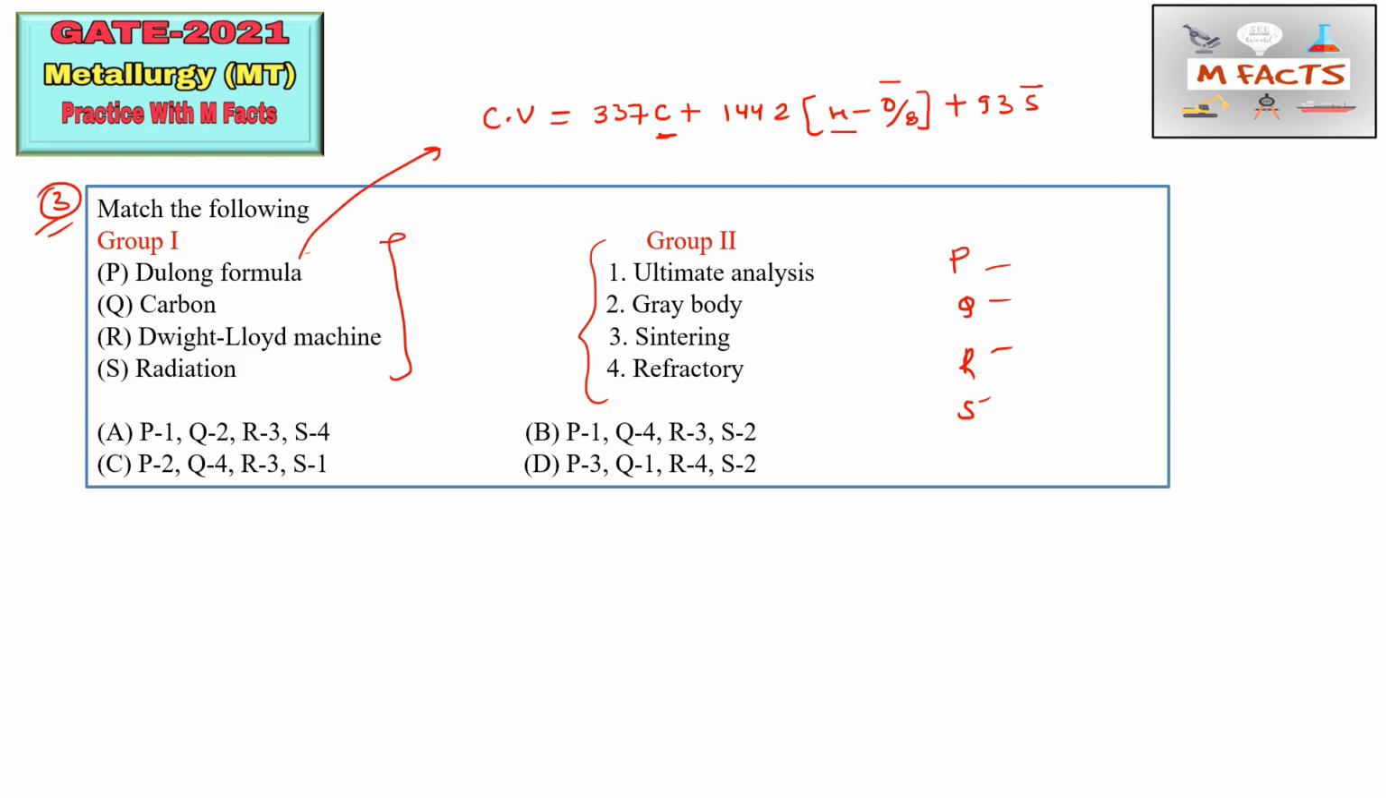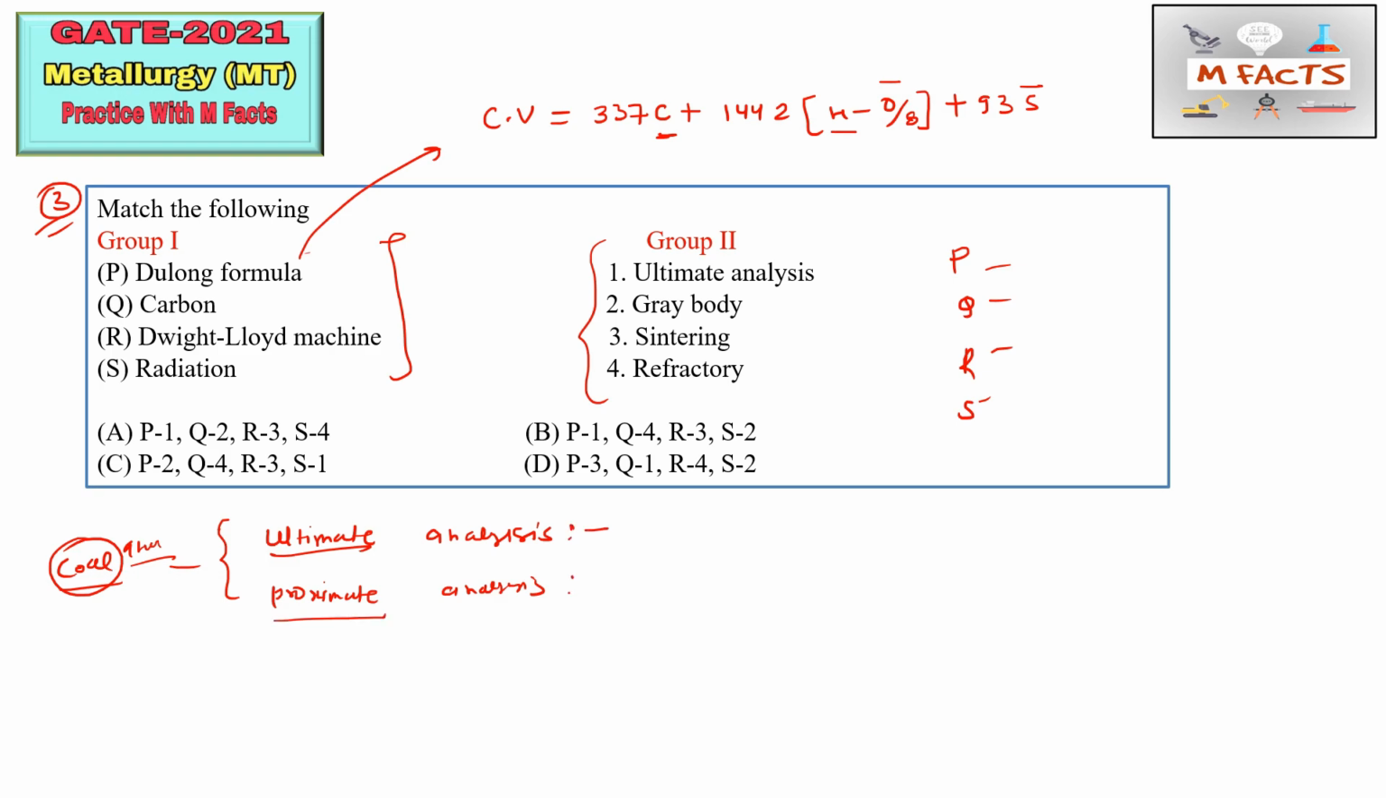Okay, so there are two methods for analysis of coal. One is ultimate analysis, and the other one is proximate analysis. I am not sure whether you have studied this topic or not. These two methods are used for coal analysis. So coal analysis can be done by ultimate analysis and proximate analysis.